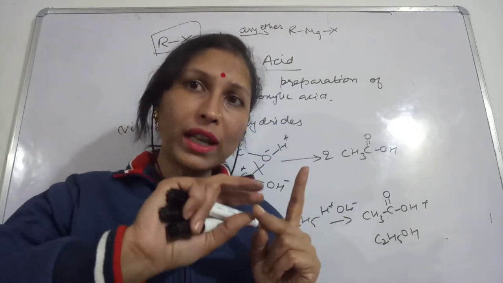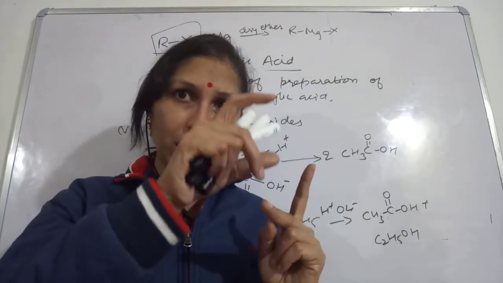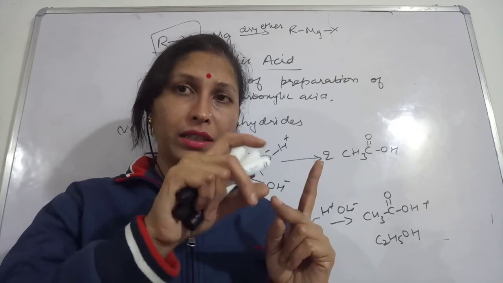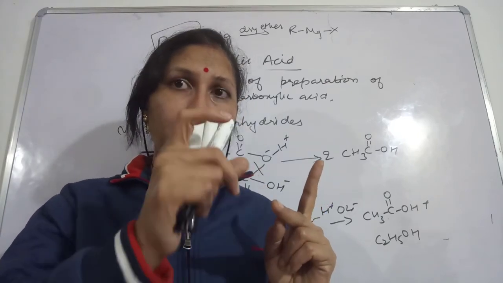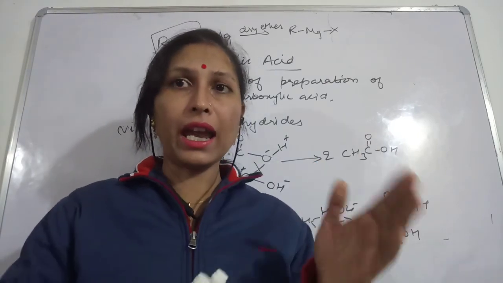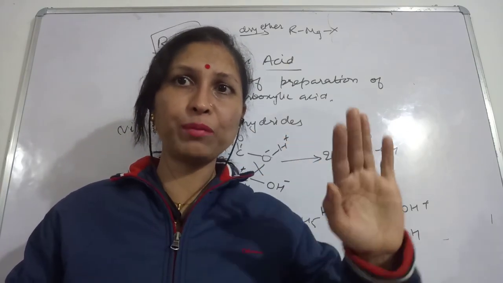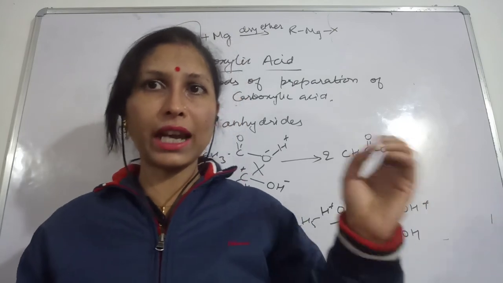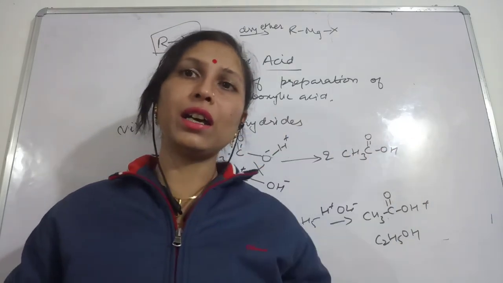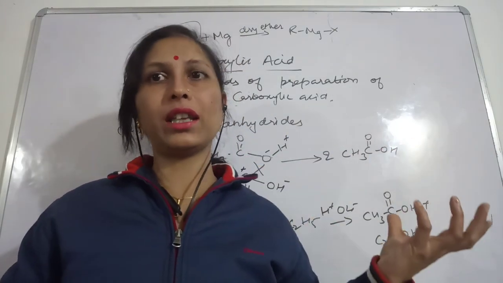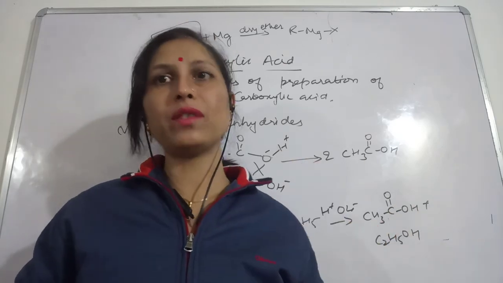That means one carbon extra associated with the cyanide group got attached. And if you are talking about RMgX plus dry ice, means CO2, in that case also there is one carbon more than the parent reactant which you started with.